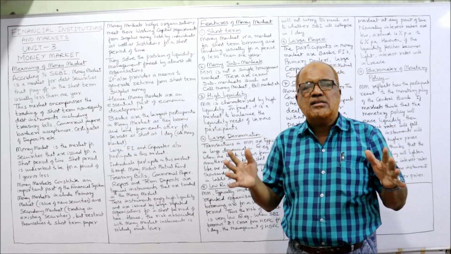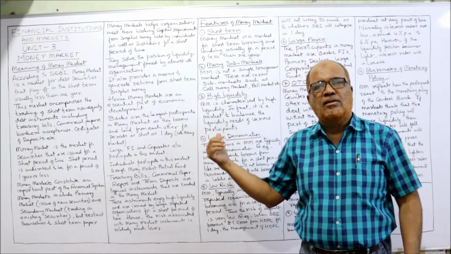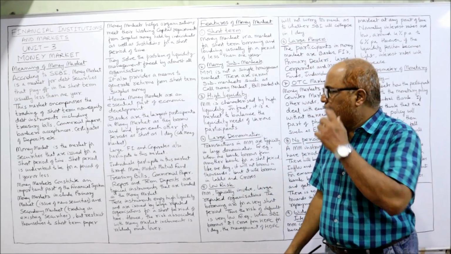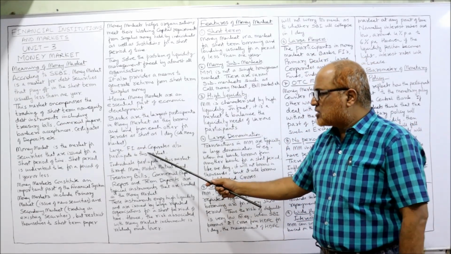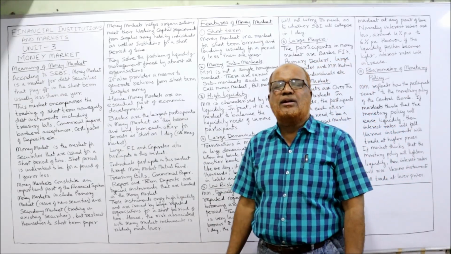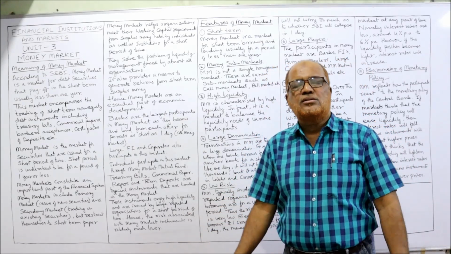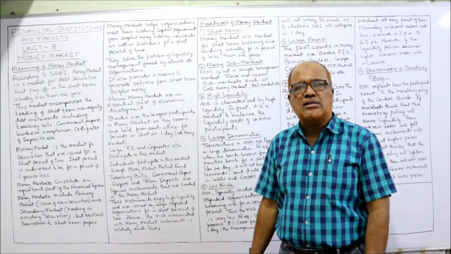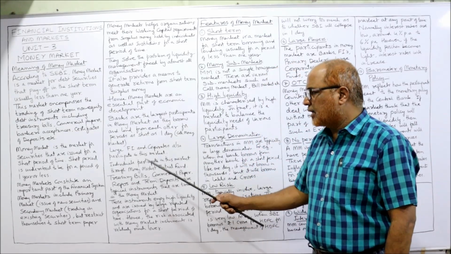So the biggest participants in this money market are the banks. They will borrow for a short period of time. Now, large financial institutions and corporates also participate in the markets. Not only banks, but also financial institutions and corporates. They also participate in the market.